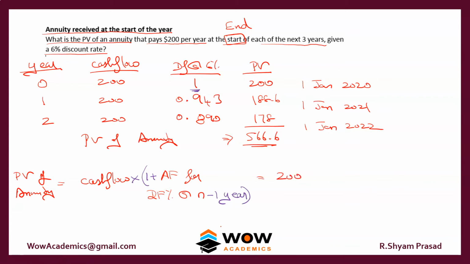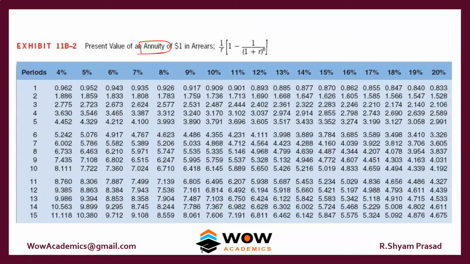The cash flow is the same, 200 into 1 plus the annuity factor for 6% at 2 years. So that is what we want. We'll find out that number. So that will be 200 into 1 plus some number. So what is that number? We'll look at the same annuity table. For 6% for 2 years, it is 1.833.